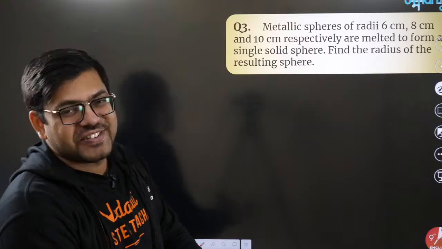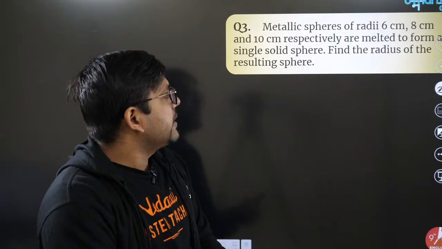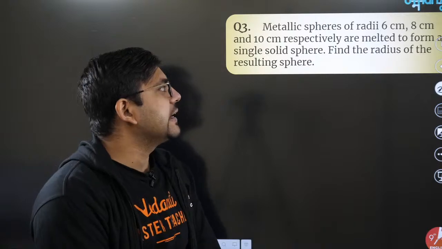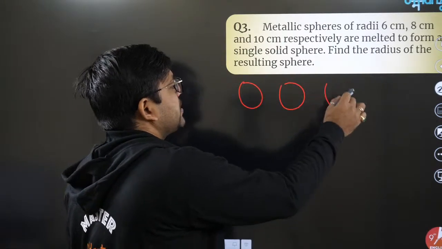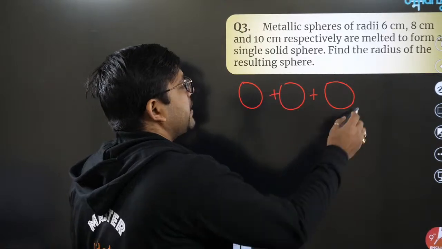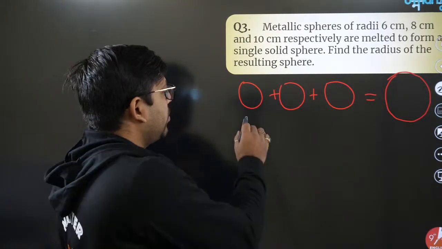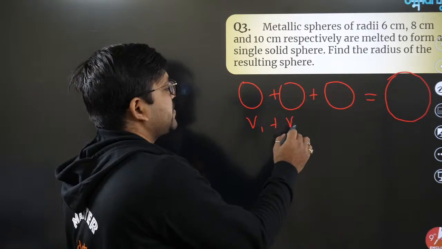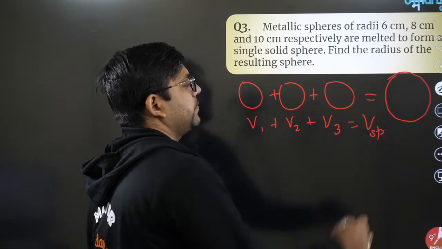Okay, so this is the next question, guys. Metallic spheres of radius 6 cm, 8 cm and 10 cm respectively are melted to form a single solid sphere. So sphere 1, sphere 2, sphere 3, all three together are melted and formed into a big sphere. So obviously the volume of the first sphere plus the volume of the second sphere plus the volume of the third sphere should be equal to the volume of this big sphere.